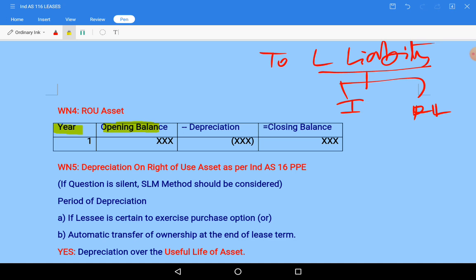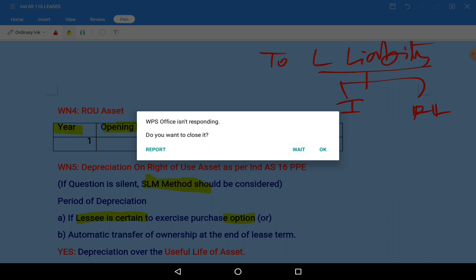But at the end of the lease, if the lessee is certain to exercise the option, and ownership will automatically transfer to the lessee itself, then depreciation will be charged on the basis of what?